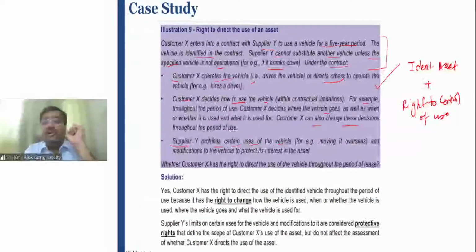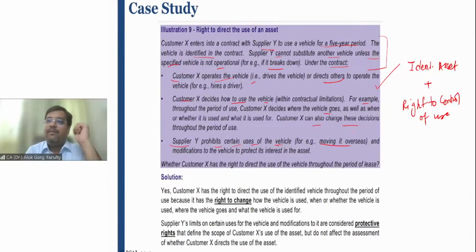Supplier Y prohibits certain uses of the vehicle, for example, moving it overseas. Okay. Supplier Y says that you cannot take this car to Sri Lanka or Nepal or Pakistan, right? And modification to the vehicle, to protect its interest in the asset. Supplier Y says that you cannot change the color of this vehicle, you cannot modify this vehicle, and you cannot make it a Tarzan car, you cannot make it a Tarzan Wonder car, right? So these restrictions are not related to the use of the asset. These restrictions are related to the protection of the asset.